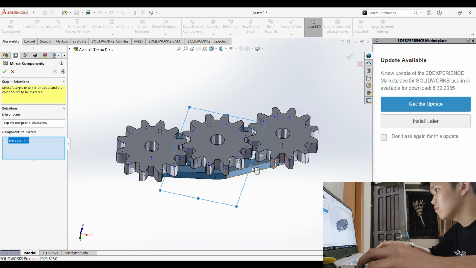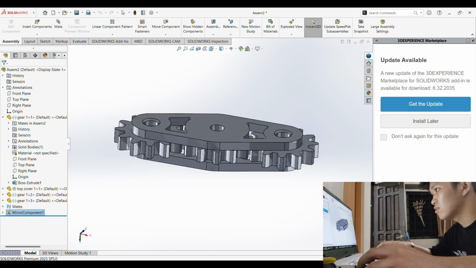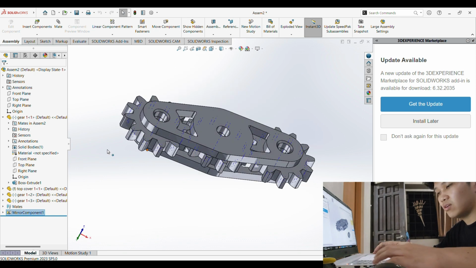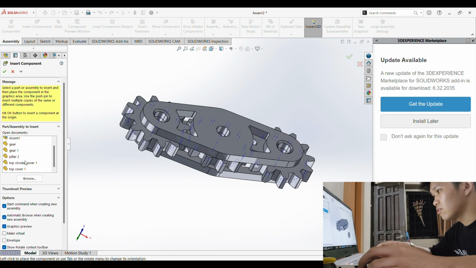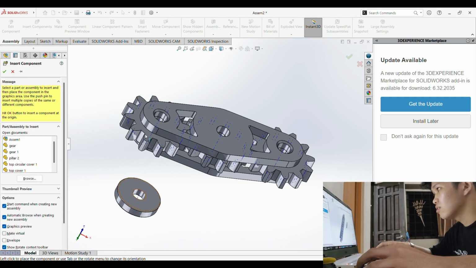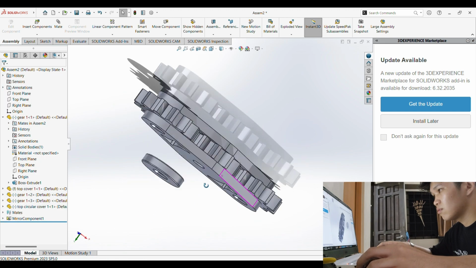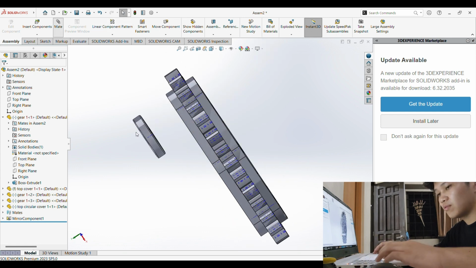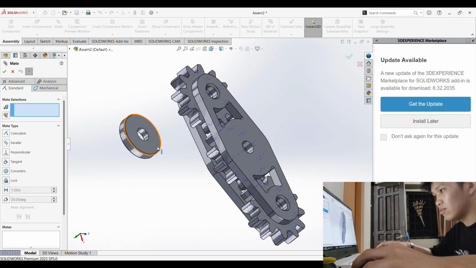And then we're gonna insert the other components. We're gonna insert the top circular cover. Enter. Then we're gonna mate it here under. We're gonna put it under here and enter.